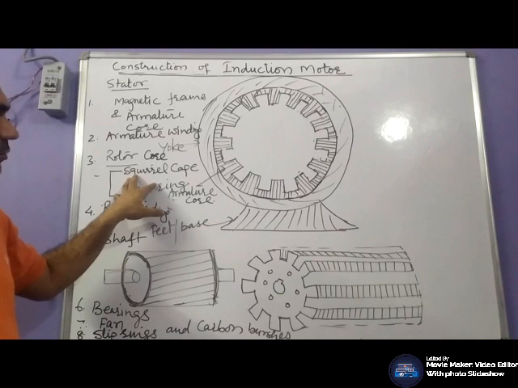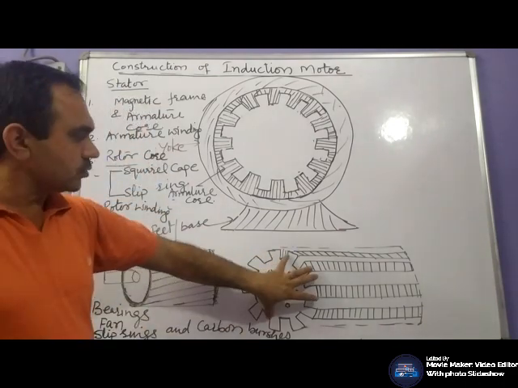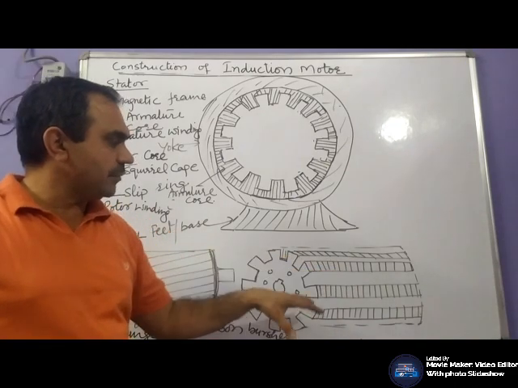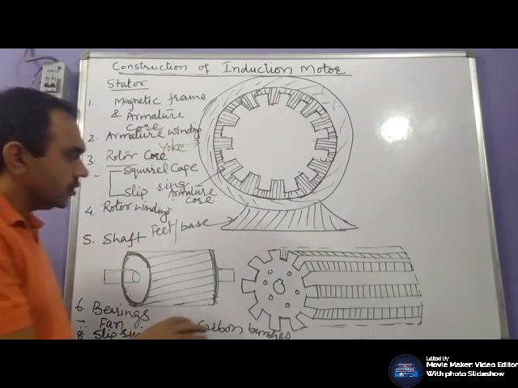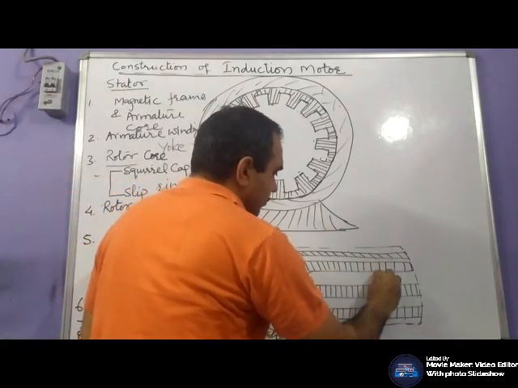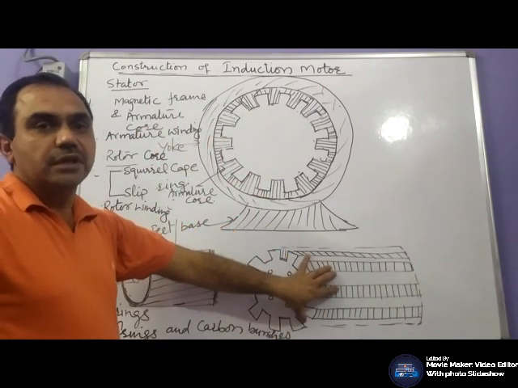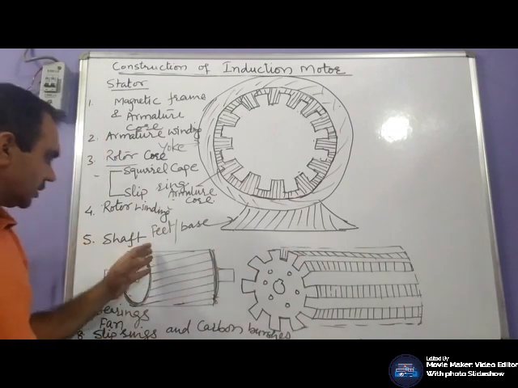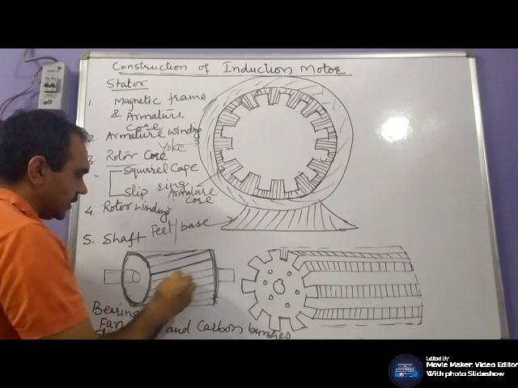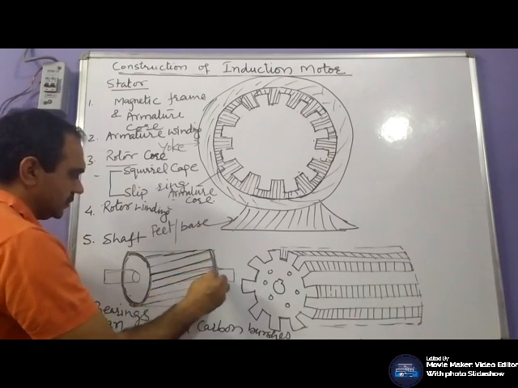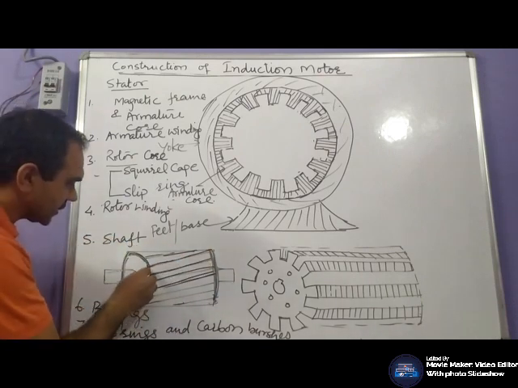In a squirrel cage induction motor, your core is made up of silicon steel laminations in which slots are cut. Or we die cast aluminium or copper conductors in these rotor slots. These are the slots, and this is the conductor, like a line.